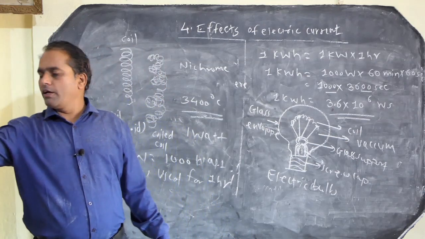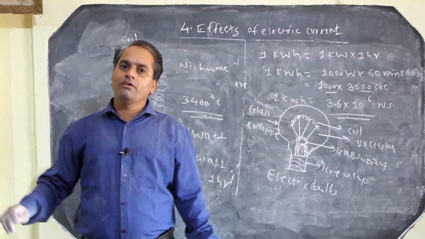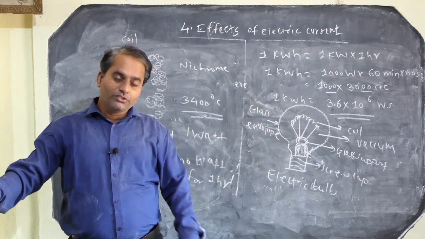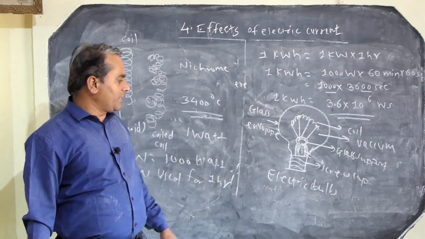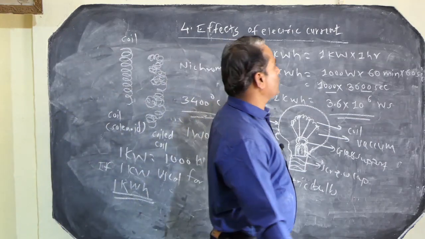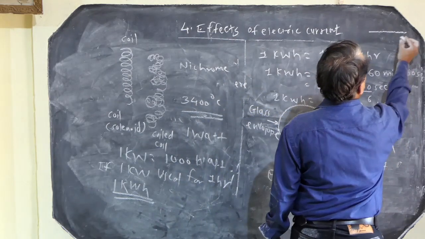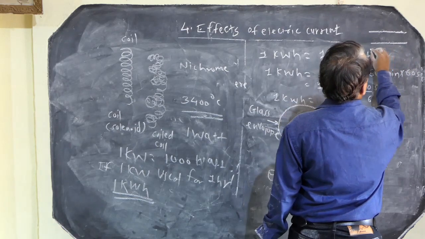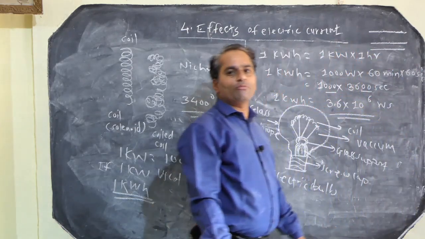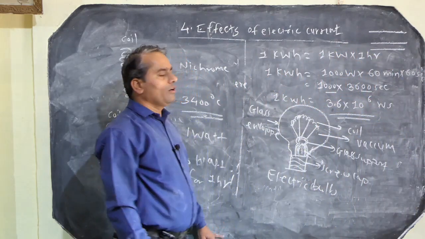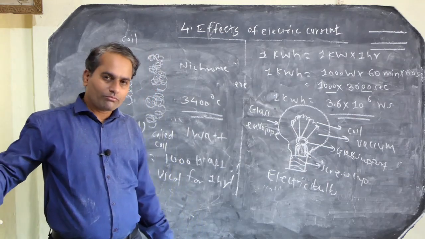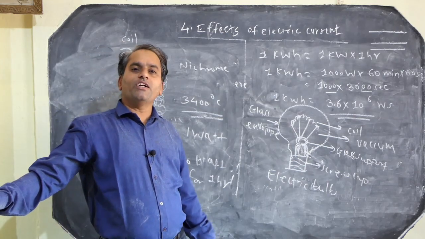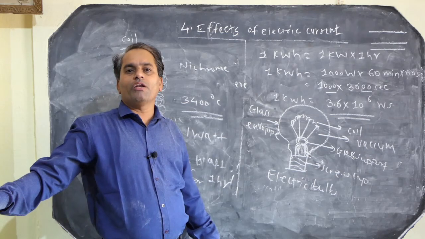So the household circuit consists of 3 wires. One is the live wire, one is the negative wire, and the third is the ground wire. The live wire carries the potential difference or the electrical current.